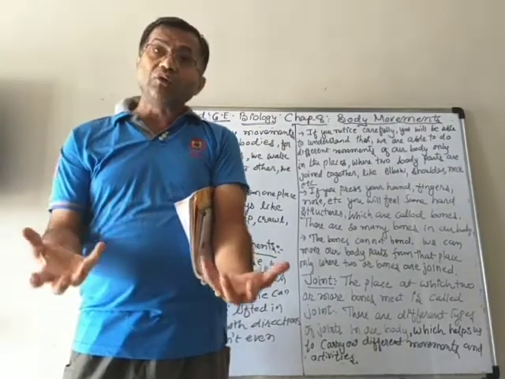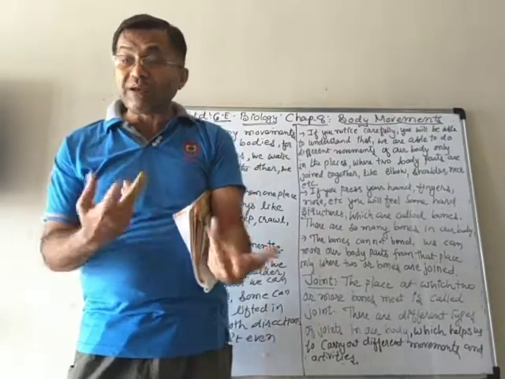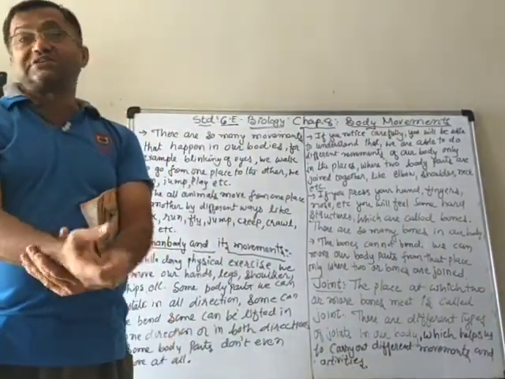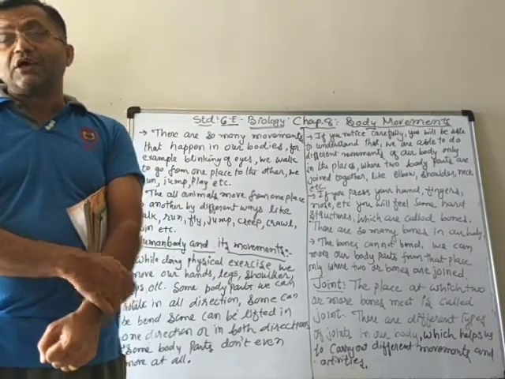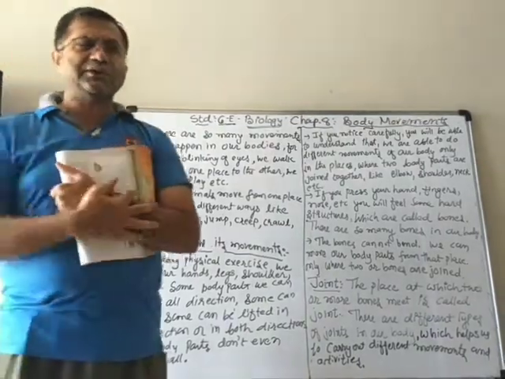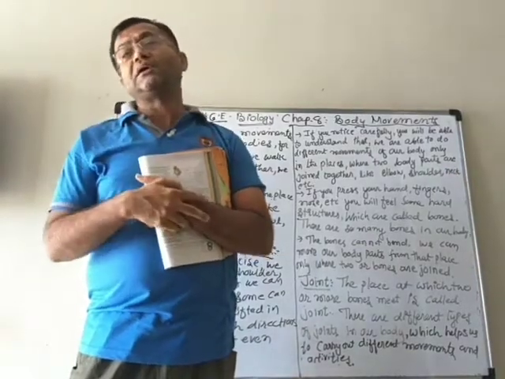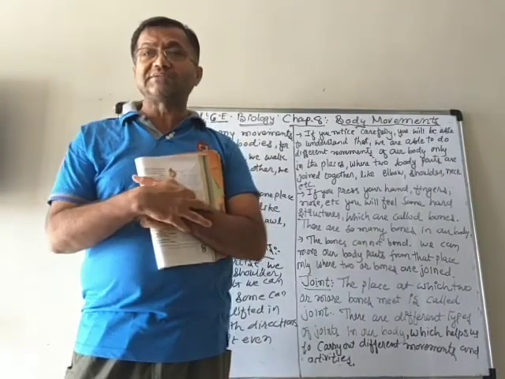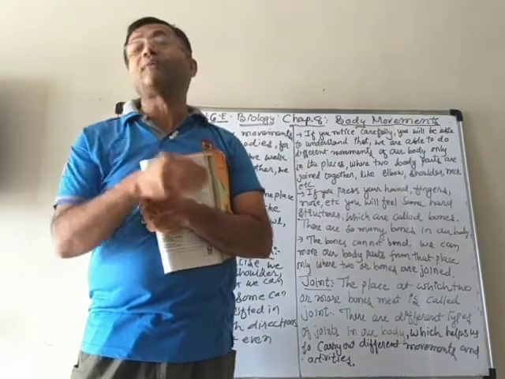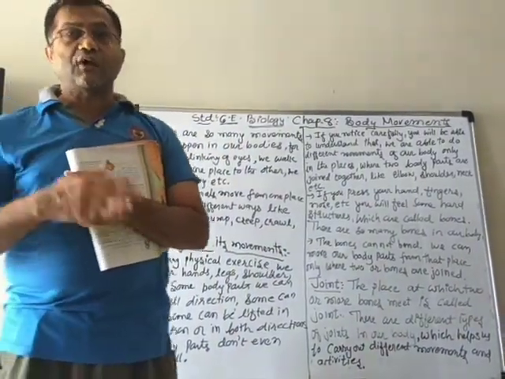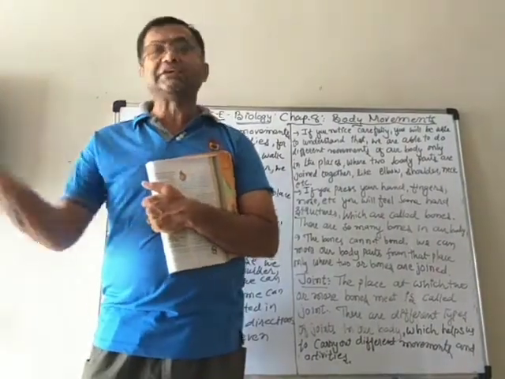So now how are our body movements possible when the bones cannot be bent? If you notice carefully, in some of our body parts there are some soft bones also, which are known as cartilages. About that we will learn later.